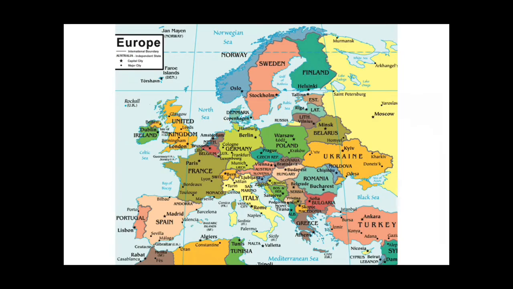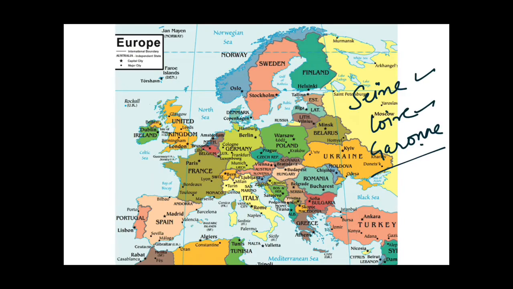So guys, you can see this is the map of European continent. I told you that this is Bay of Biscay, which lies between France and Spain. We read about 3 rivers, Seine, Loire and Garonne, which are the rivers of France, and I told you that this is Brittany Peninsula. Seine river flows in the upper part of France, and it flows into the English Channel, and we read this is Loire river, which flows into Bay of Biscay, and Garonne also flows into Bay of Biscay.